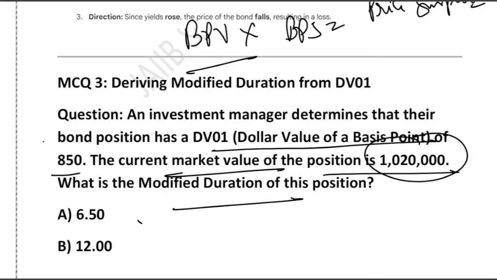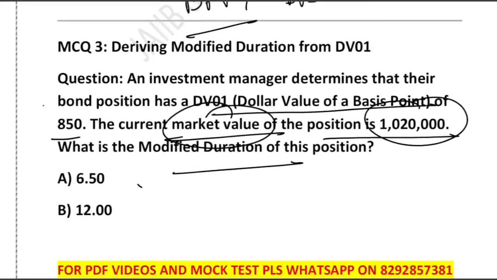So here we are using the market value, there we were using the bond price. That was with respect to the bond price. Okay, that's the difference. The formula is equally simple, similar, no difference in the formula.